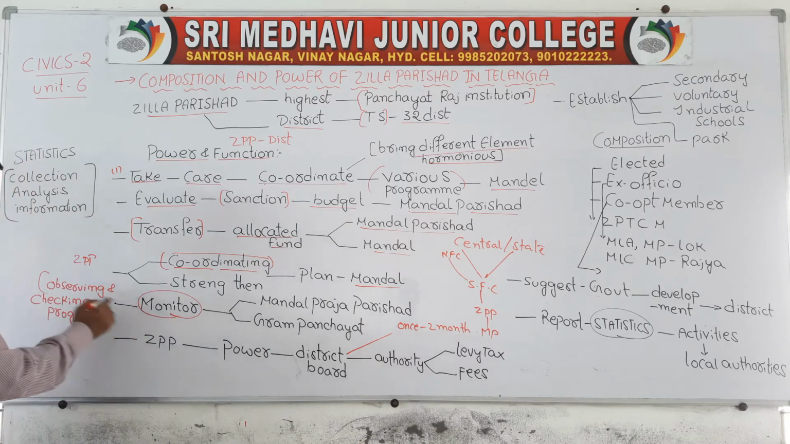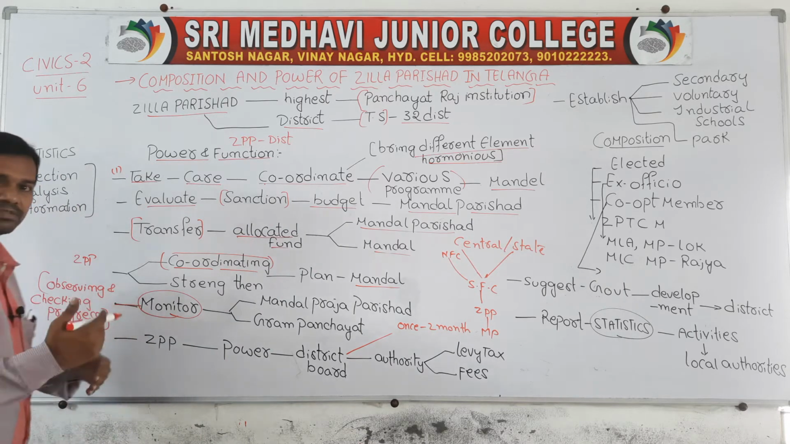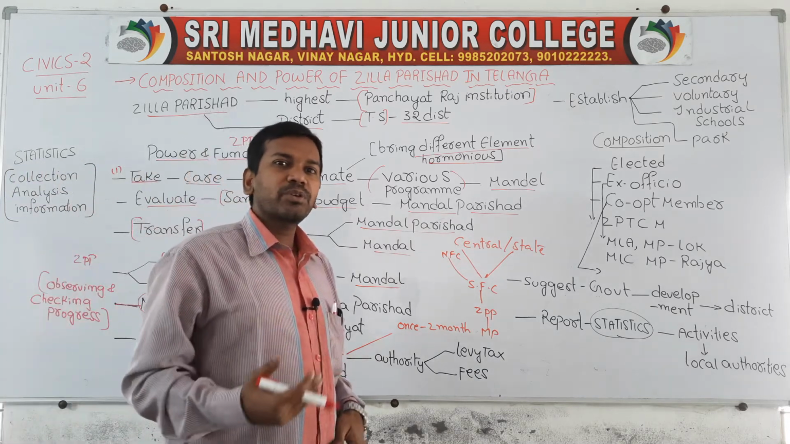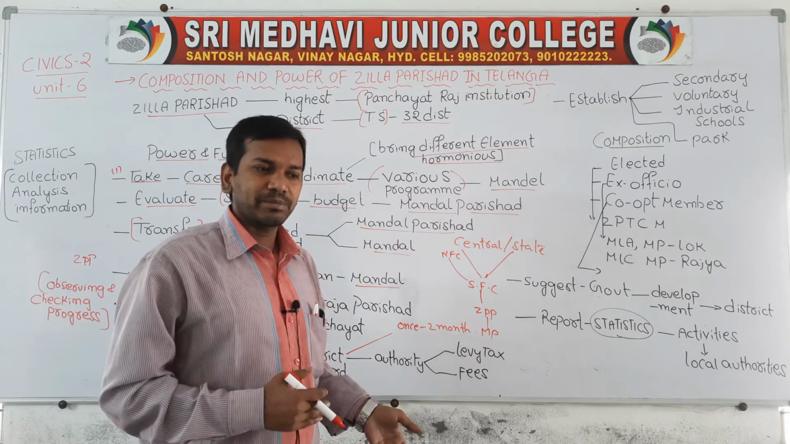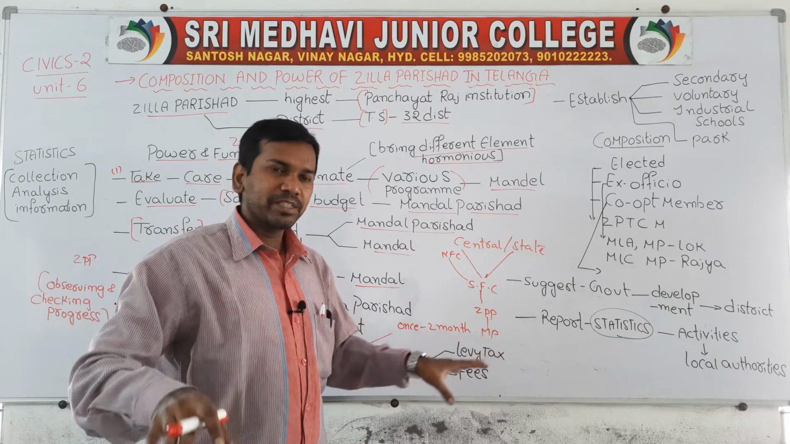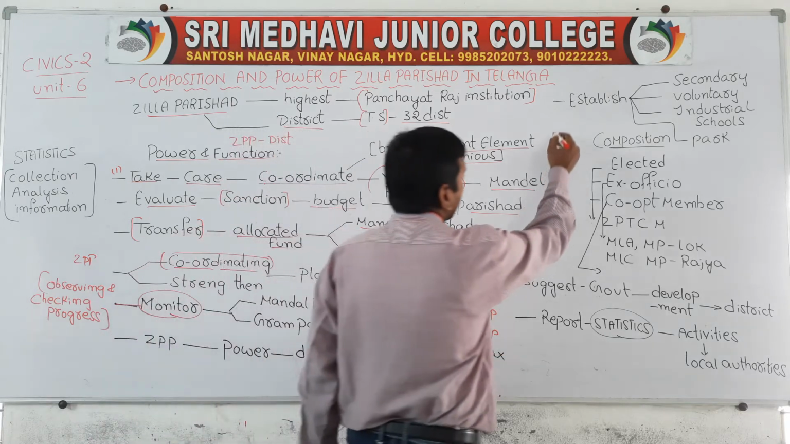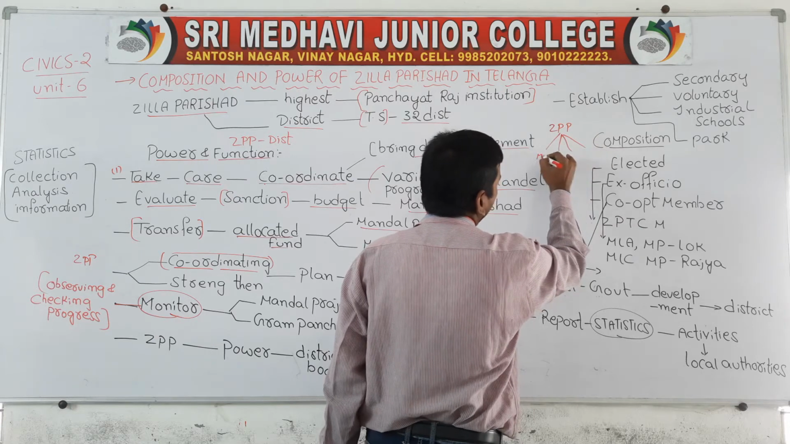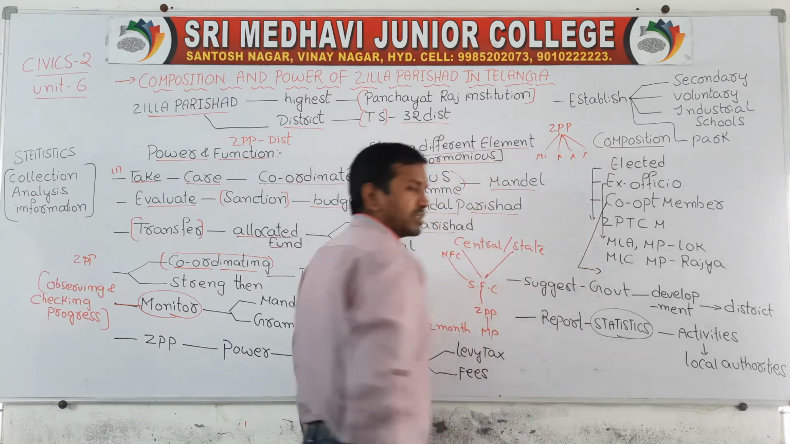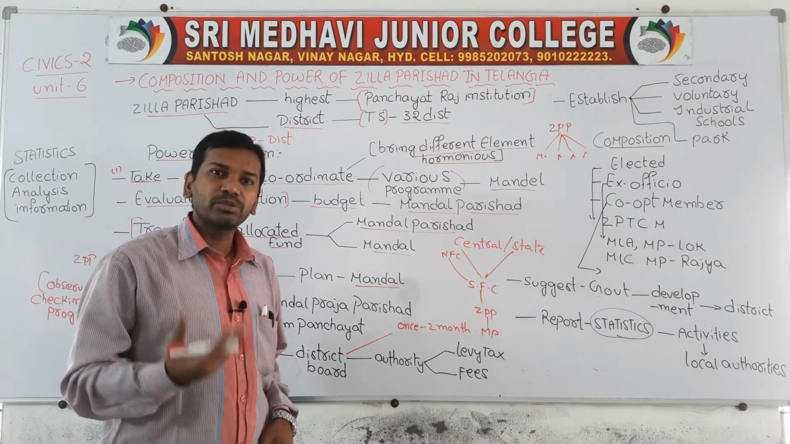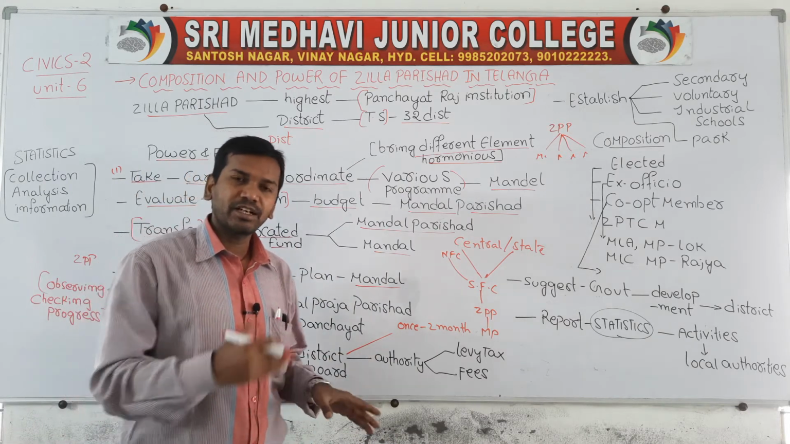Now, monitoring: observing, checking and progress. Checking how much progress has been made. Whatever work the Mandal Parishad does, who will check the progress of the work? The Zilla Praja Parishad. Under the control of one Zilla Praja Parishad, there are many Mandal Parishads. So what is the main role of the Zilla Parishad? To observe, to monitor, to check how much progress has been made regarding the work.